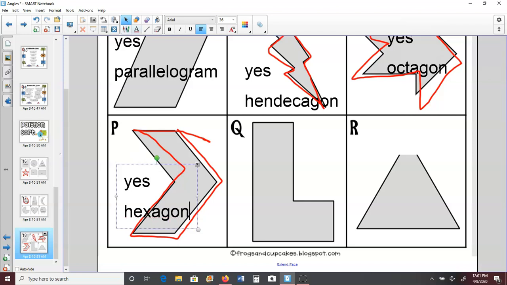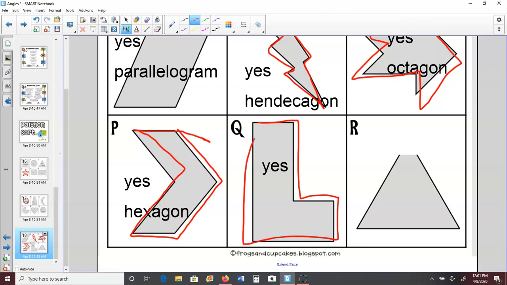Very good. Letter Q. Is this a polygon? Looks like a big block letter L. Yes, it's flat, straight sides, closed up. What do we call it? 1, 2, 3, 4, 5, 6 sides. So this is another hexagon. And then letter R. Is this a polygon? Looks like part of a triangle, but it's missing the tip. No, because it's not closed up, this would not be a polygon.